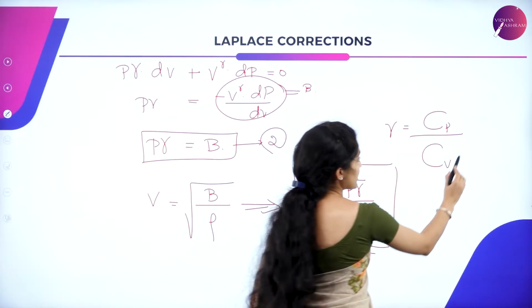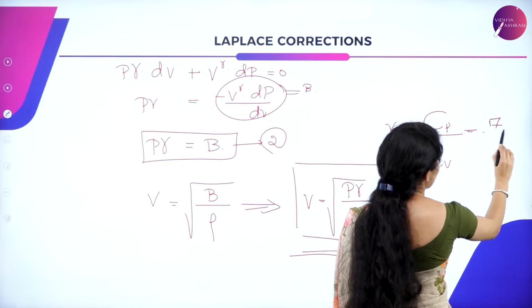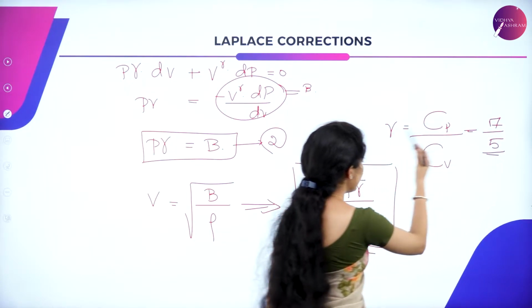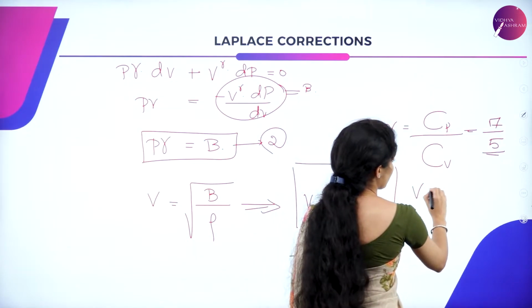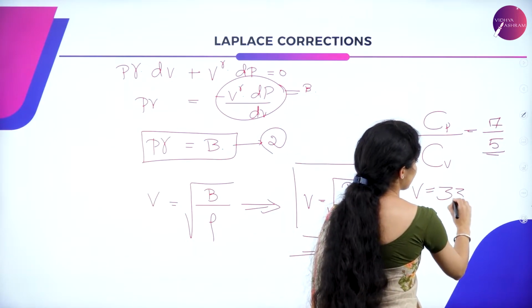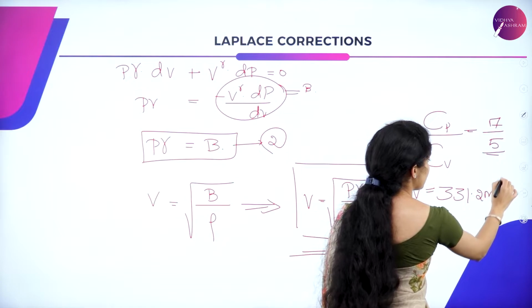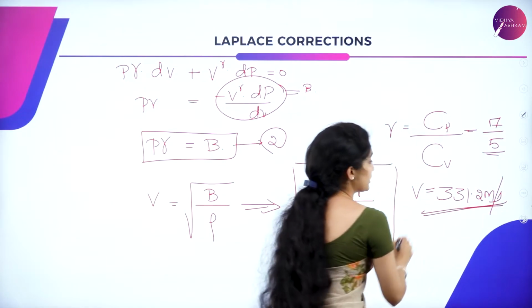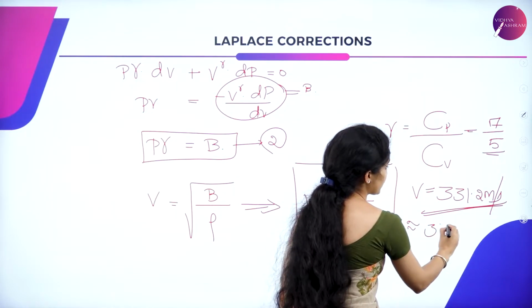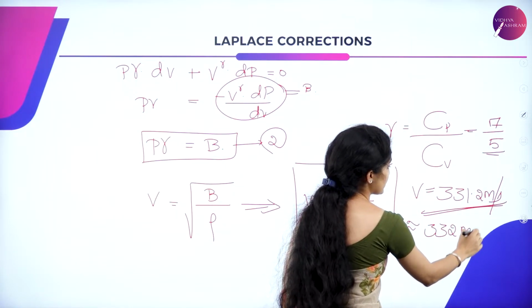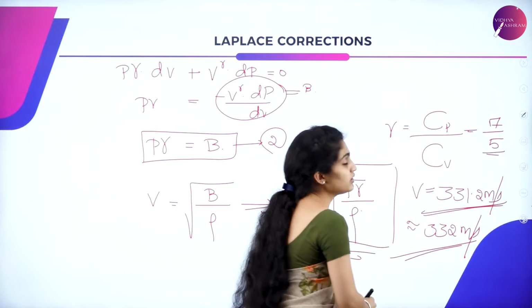So when this is the case, its specific heat ratio is said to be 7/5, and applying those values here, you will get the answer for the velocity of sound in gas as 331.2 meters per second, which is approximately equal to the experimentally calculated velocity, that is 332 meters per second.